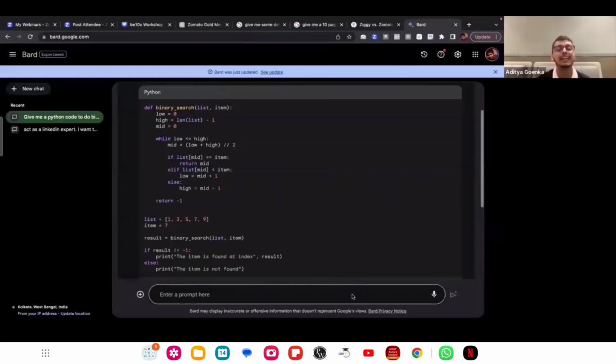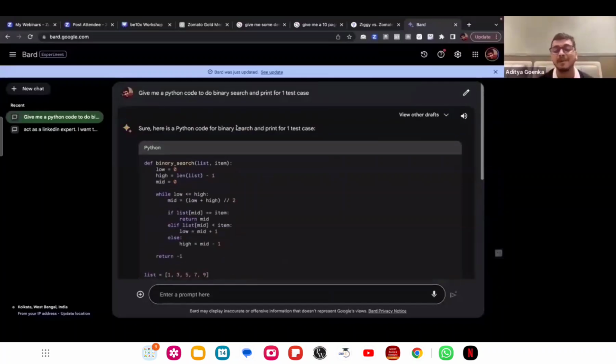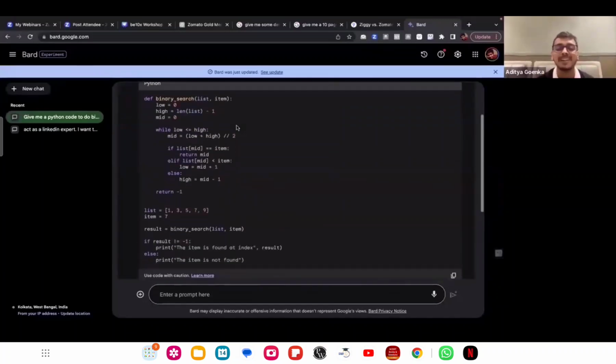If your friend tells you that you're doing binary search coding, or if you want to do it on your own, in a matter of seconds you will be able to write a binary search code with the help of a simple prompt in Bard. And you have this code right in front of you.